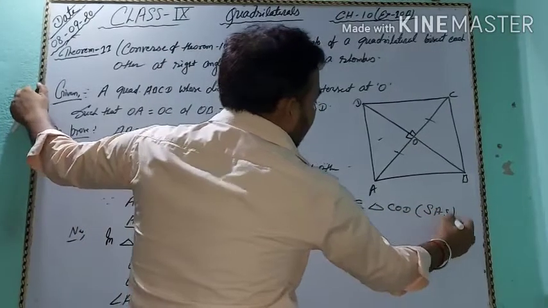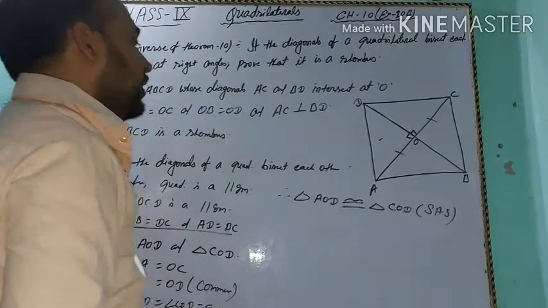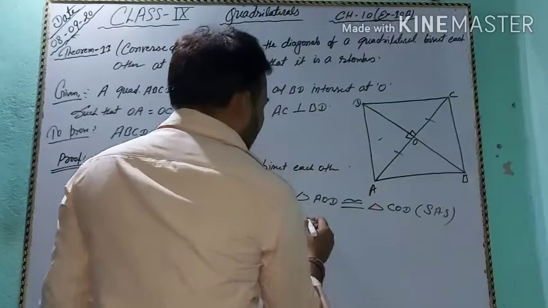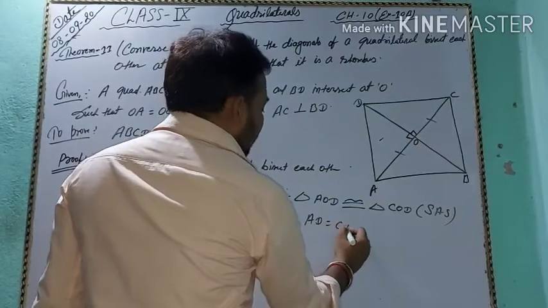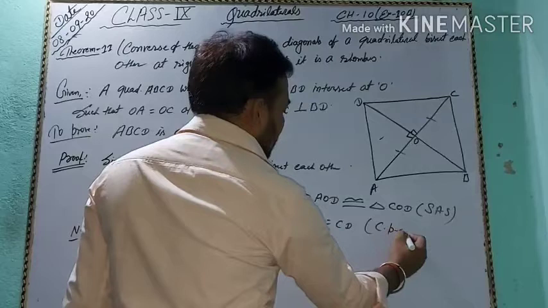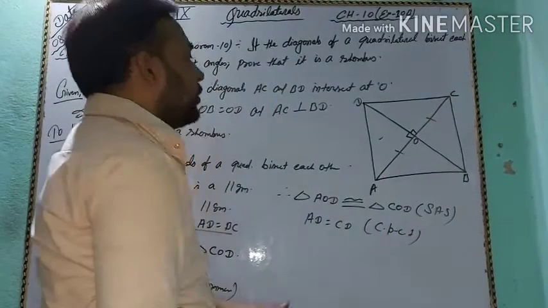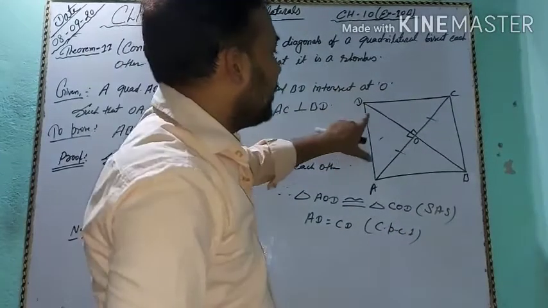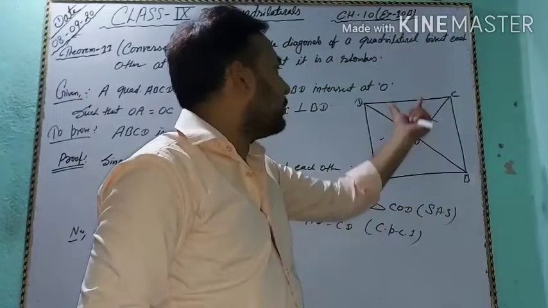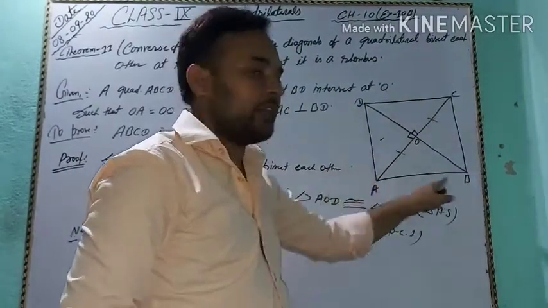Side angle side criteria. Okay, so we say that AD equal to CD by CPCT. So AD equal to CD and AD equal to BC, because the opposite sides of a parallelogram, and AB equal to DC. So all sides are equal.